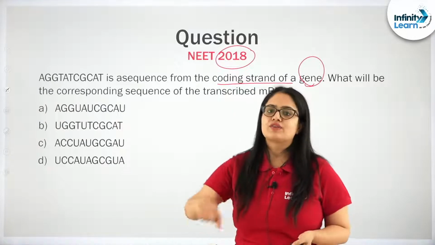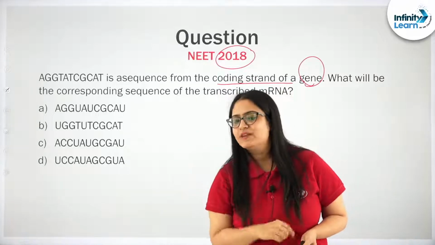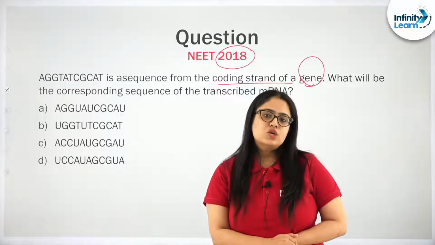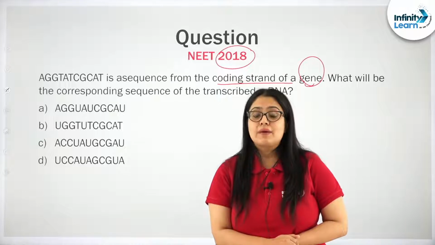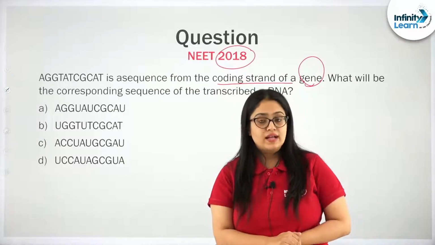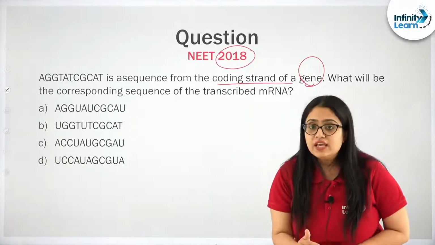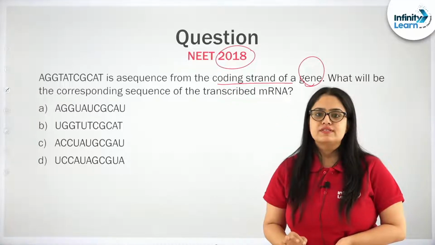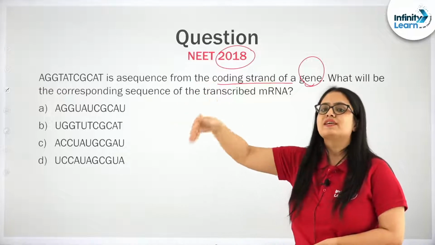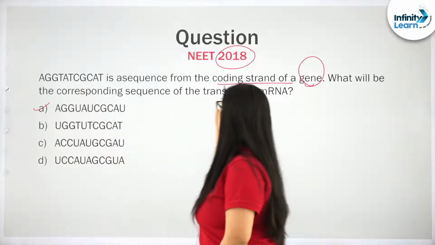Rather, it can't be the same because RNA is going to have U and the DNA strand will have T in place of U. So, remember students, the concept is that the sequence of nucleotides in mRNA will be similar to the one present on the coding strand of a structural gene, with only one difference: wherever the coding strand has T, you have to replace it with U. So, the right answer is this, because this is the sequence of the coding strand.